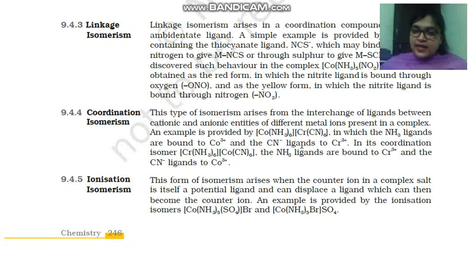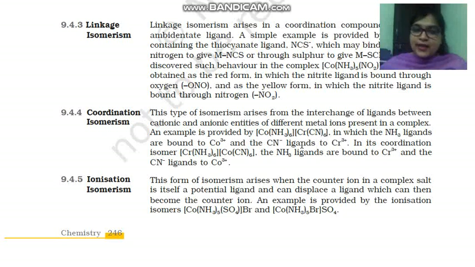Isomerism is defined as when two or more compounds having similar chemical formula differ in arrangement of atoms. They are called isomers, and this phenomenon is known as isomerism.